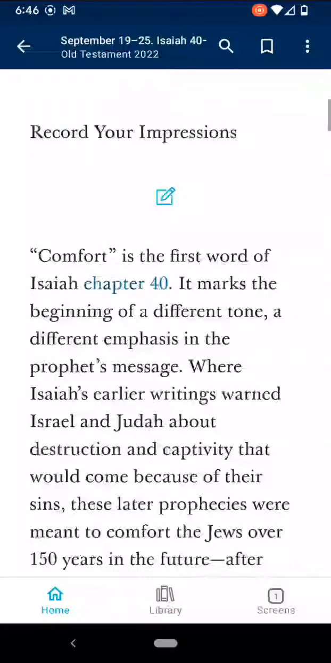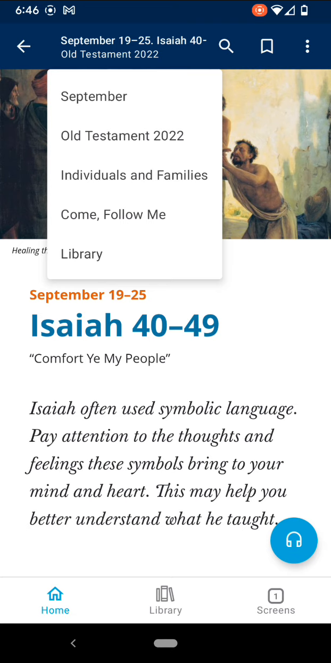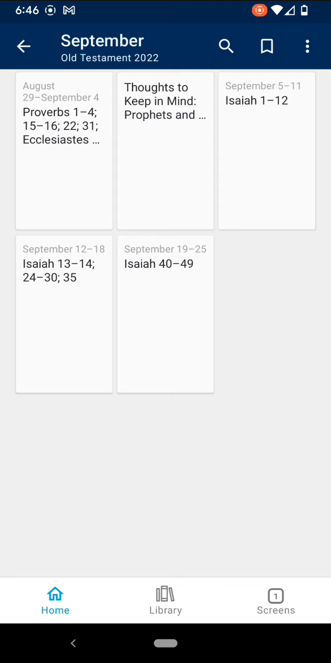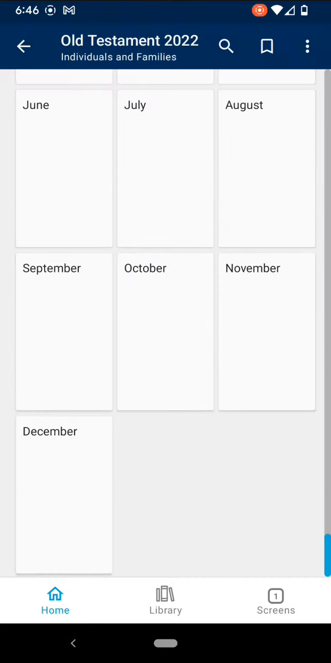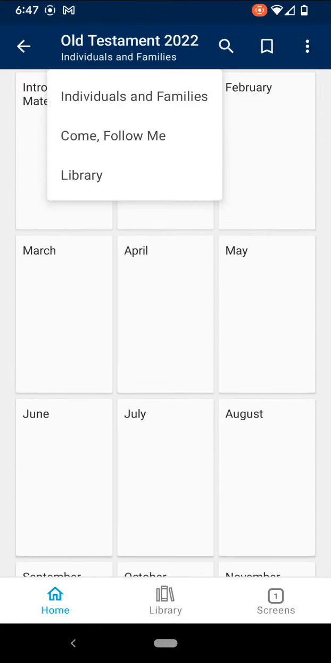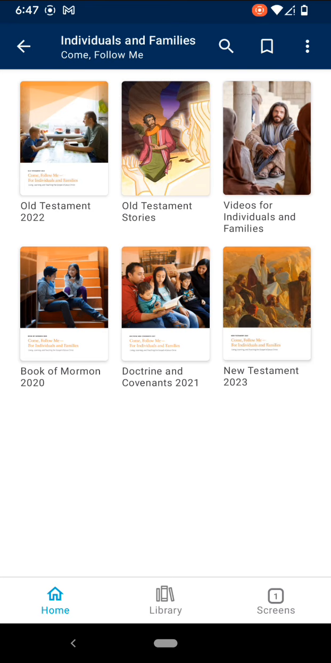If you want to see a list of all of the lessons, tap on the text at the top of the screen where it has September 19th through 25th here. You can view all the lessons from September. You can view all of the lessons organized by month for the year of 2022. Or you can view past years. For example, in 2020 we studied the Book of Mormon, and next year we'll study the New Testament.